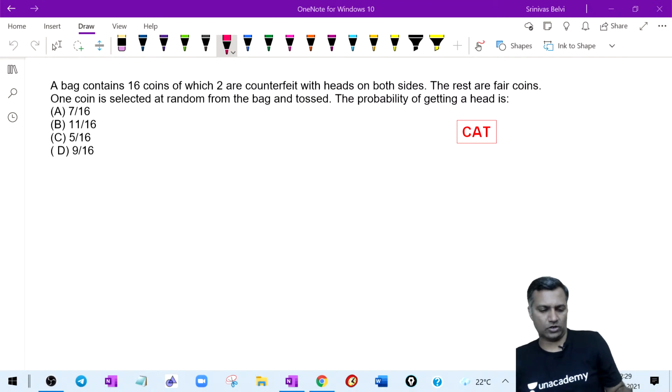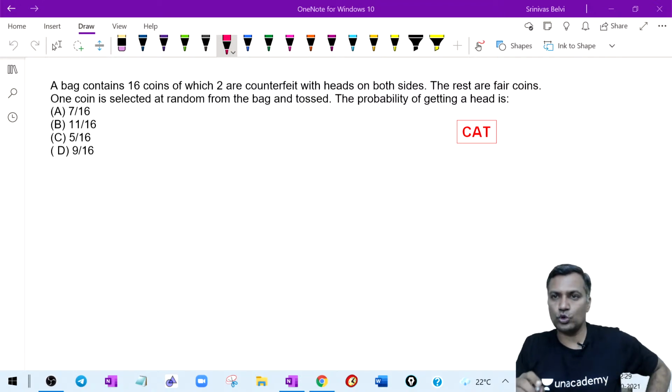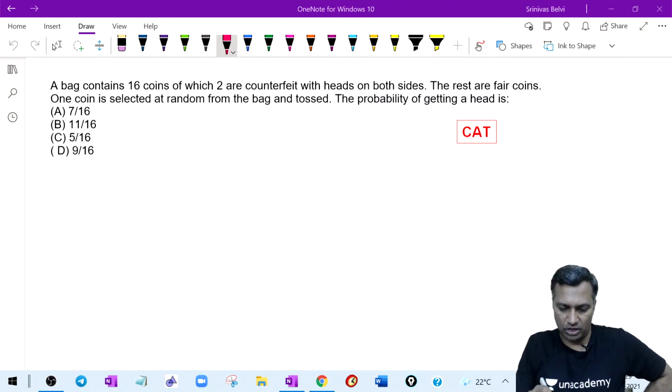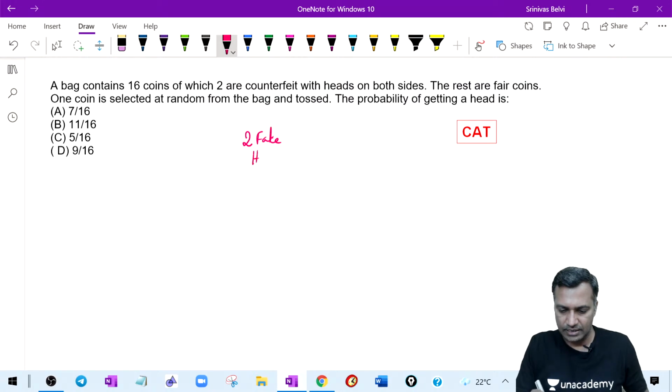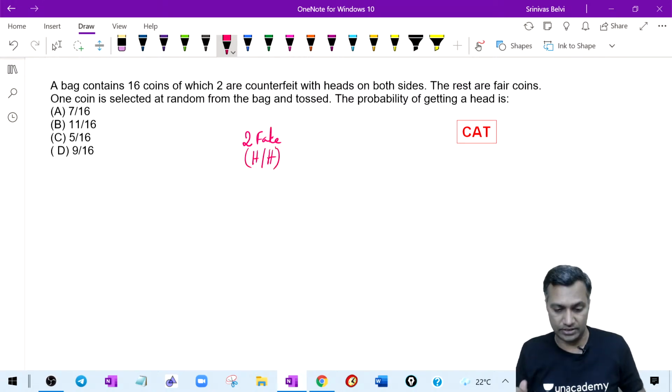Okay, so what has happened? In this bag, there are 2 types of coins. Some of you have given the right answer. First, there are 2 fake coins. What do the fake coins have? They have a head on both sides. They're supposed to have a head and a tail, but both sides are printed as head.